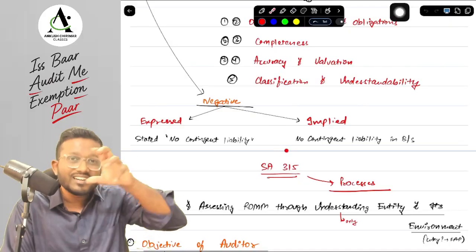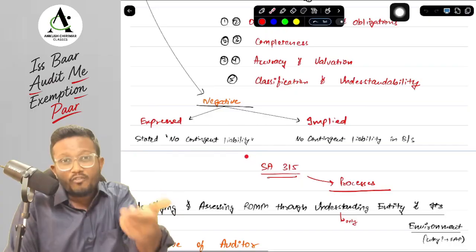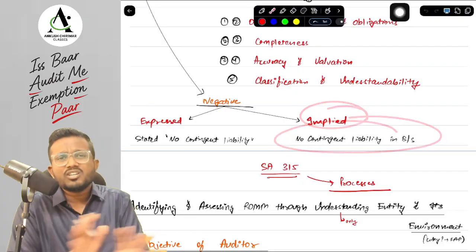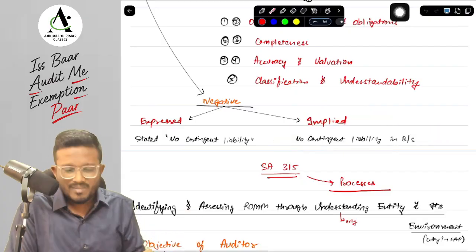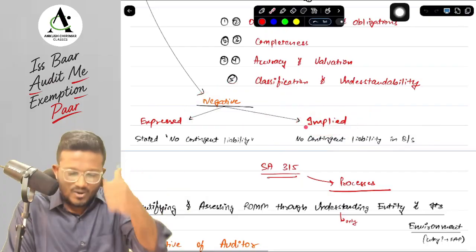The entity has written in the financial statements that there is no contingent liability. It is in express form and it is in negative form. Second, there is no contingent liability in the balance sheet. There is nothing mentioned about contingent liability in the balance sheet, which is an implied negative assertion that contingent liability is not existing.